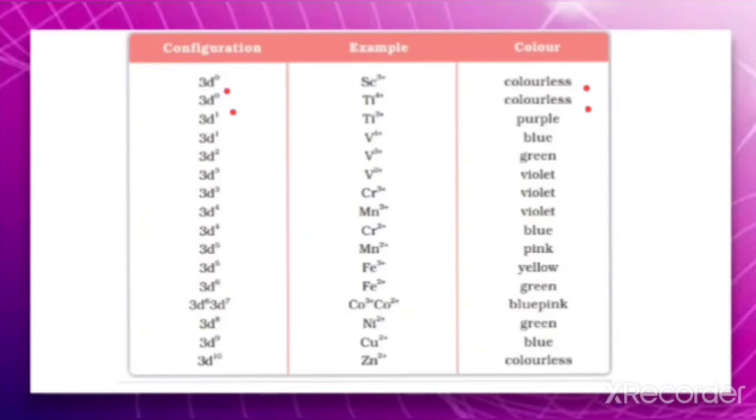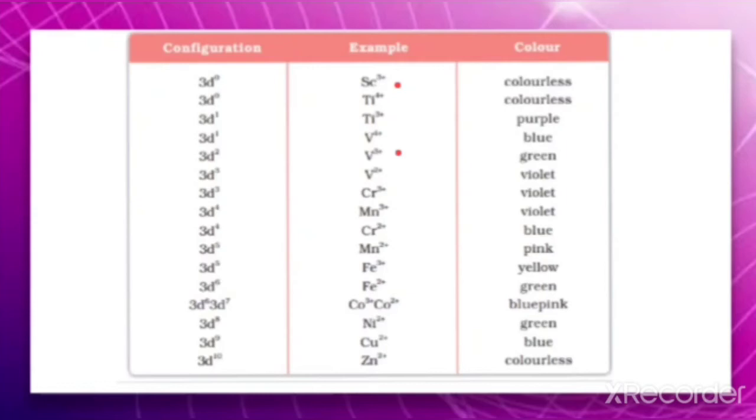So it is colorless. The coloration is actually due to the presence of unpaired electrons in the partially filled d orbital of the transition metals. So they usually show coloration. The coloration question will usually be based on this. Two examples will be given, for example the scandium 3 plus and vanadium 3 plus ions, and the question will be asked to prove which one is colored and which one is colorless.